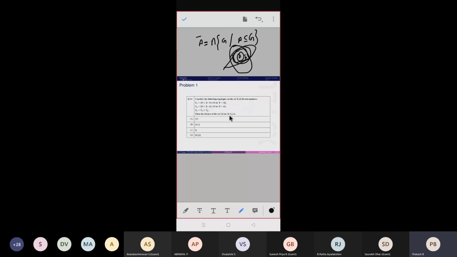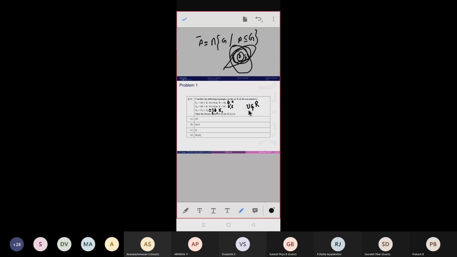Before solving this, first we want to find the elements of T3. We know that T1 and T2 are topologies, therefore each contains the empty set and X. So their intersection also has the empty set and X. Now we want to find the non-trivial subsets of R which belong to both T1 and T2.